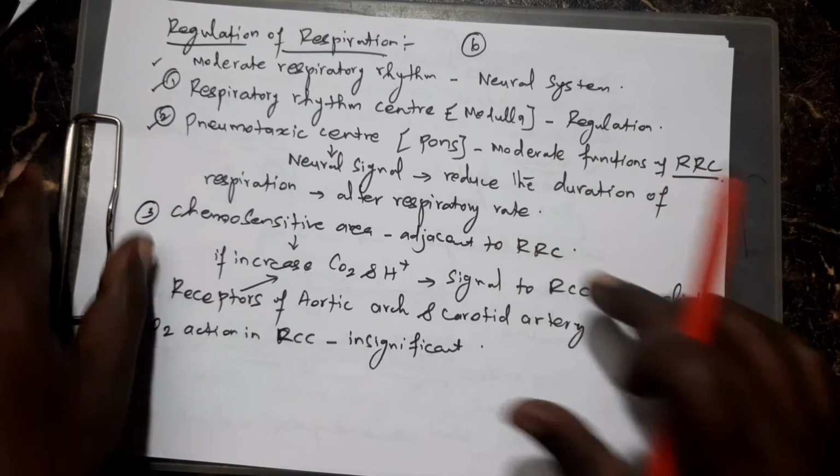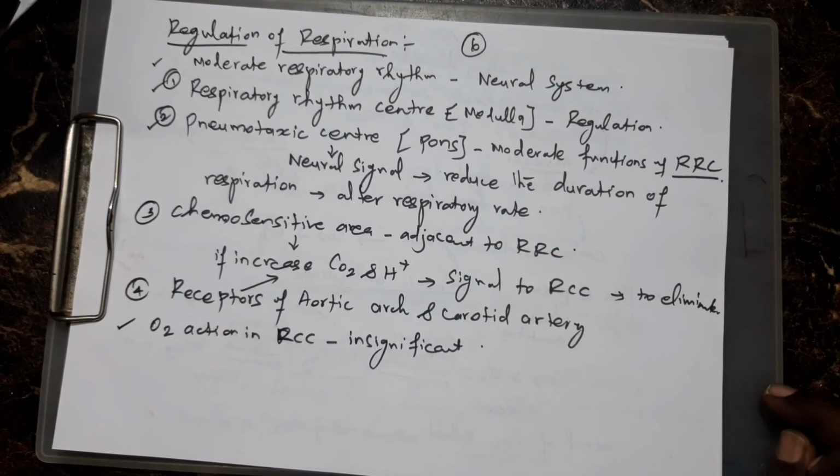Next one is the regulation of respiration. Usually breathing should be controlled at a moderate or regular level. That is called a moderate respiratory rhythm. This is controlled by the neural system through neural signals. Four structures are involved in the regulatory functions.